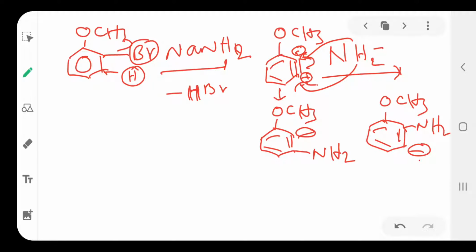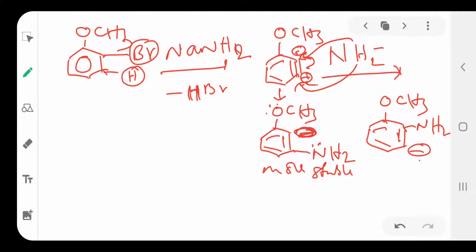But among these, which one is more stable? This one is more stable. Why? Because the negative charge is stabilized by the donating group, the stability of the carbanion increases. Here the minus charge is there, and the donating group is on both sides, so it is more stabilized.